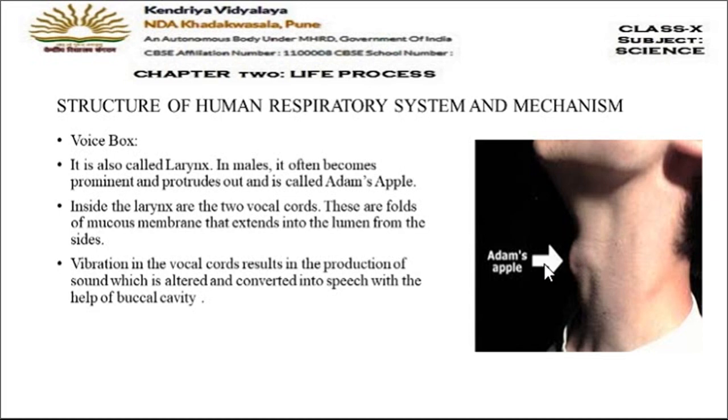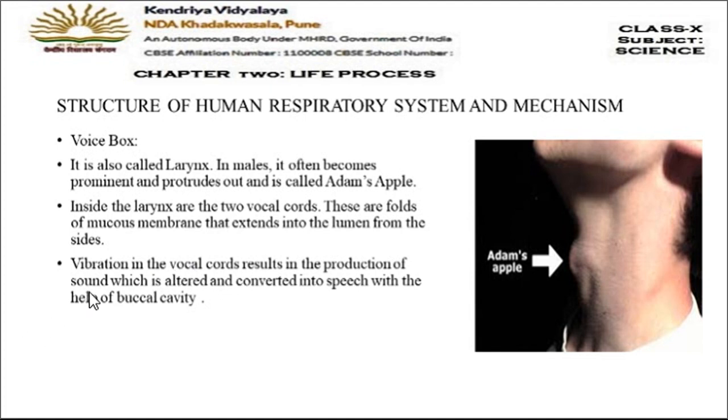Right? And inside this voice box or larynx, there are two vocal cords. Those two vocal cords are made up of folds of mucous membrane. Now, how is sound produced? How are we able to speak? Vibration in the vocal cords results in the production of sound.